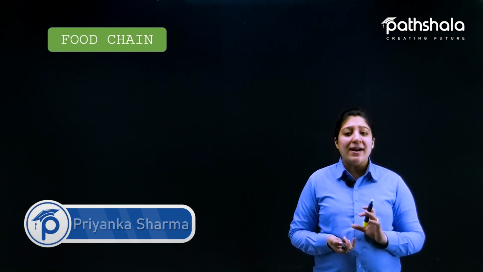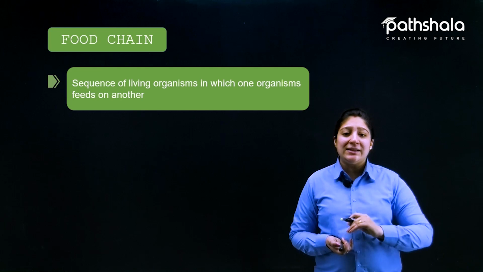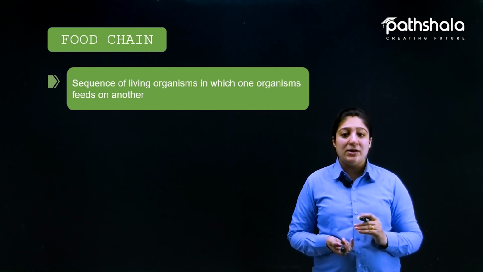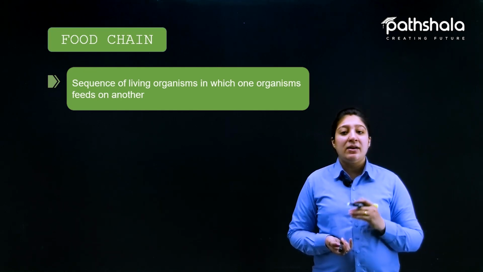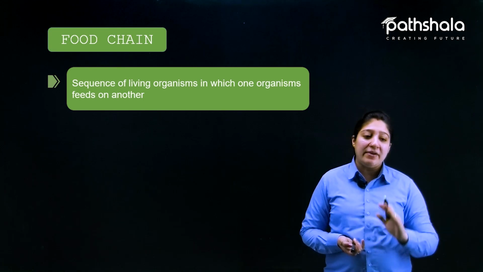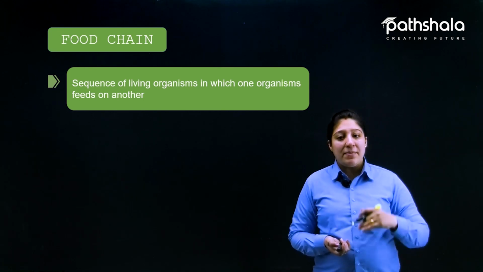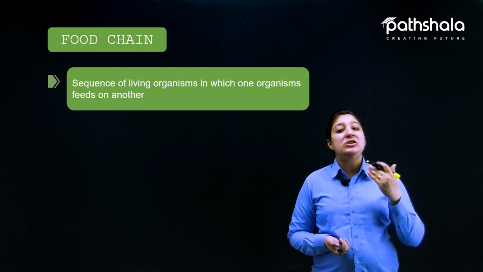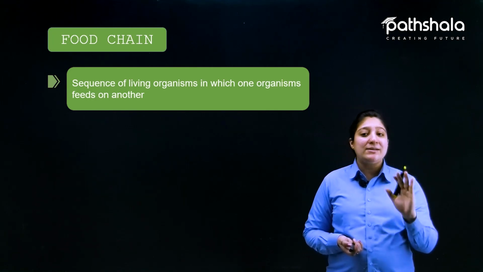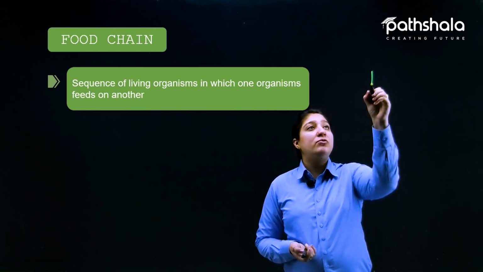Interdependence, or we can say the interrelationship between organisms, results in another thing, that is the food chain. Now what exactly is a food chain? It is a sequence of living organisms in which one organism depends on, or feeds on, another. Now here, understand carefully how the food chain works.